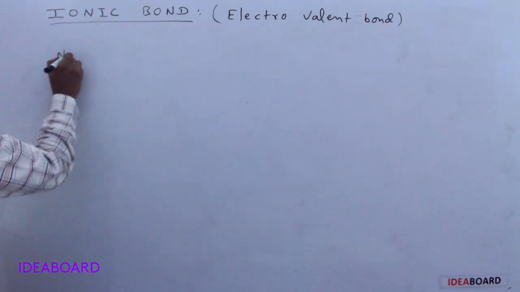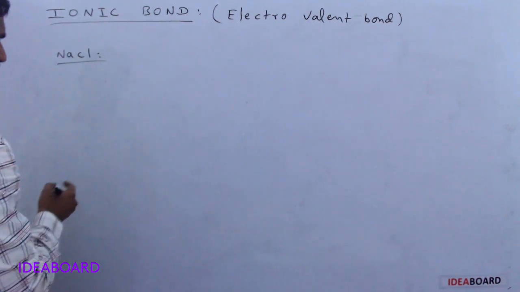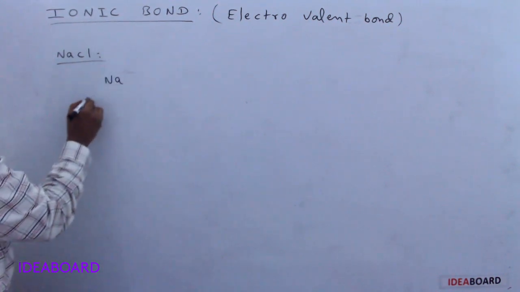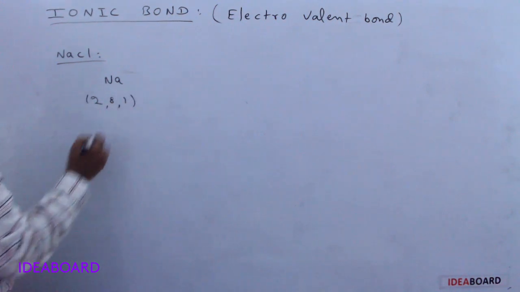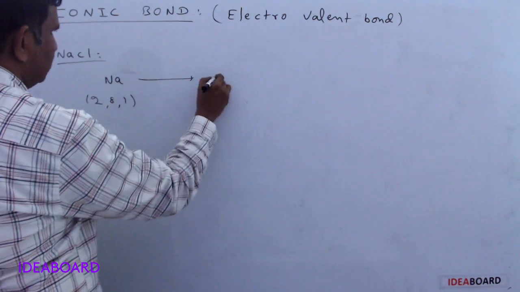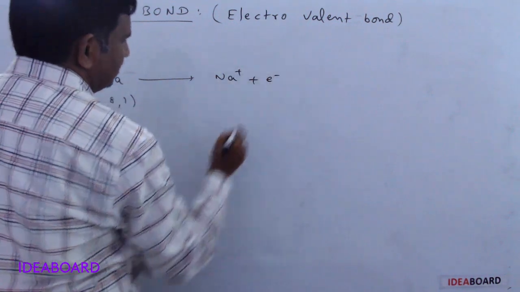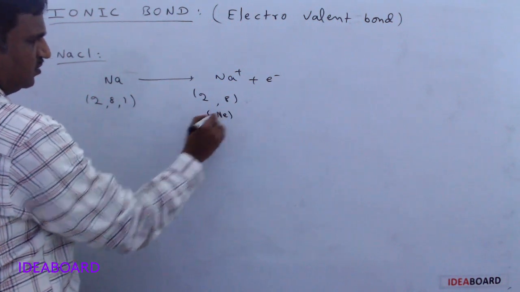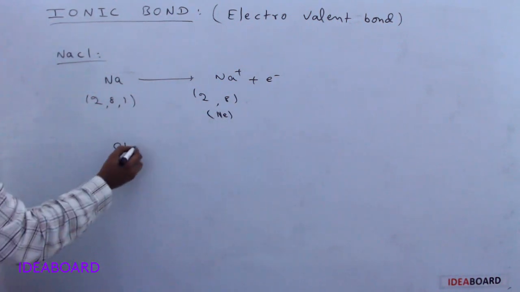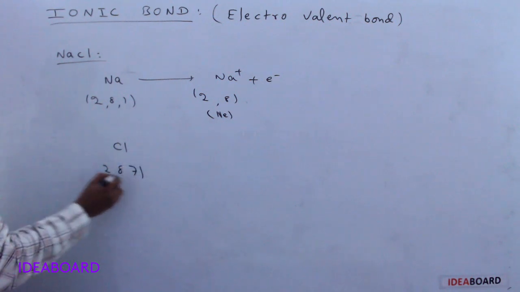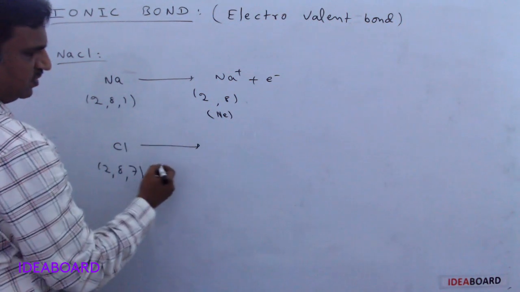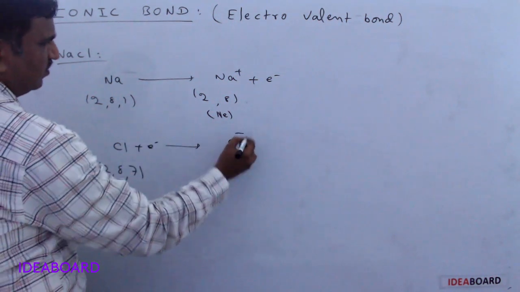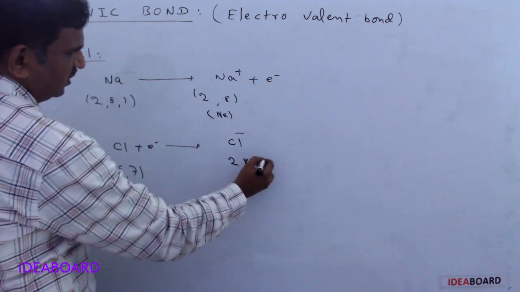Suppose we first check NaCl compound formation. First, sodium, I already gave that it is 2, 8, 1 configuration, and by losing one electron it is converted to Na+ plus e minus. So it is a 2, 8 configuration, neon configuration. And suppose chlorine is taken, it has 2, 8, 7 configuration, and Cl gains one electron, we can write one electron here, and this is Cl minus, and here it has 2, 8, 8.